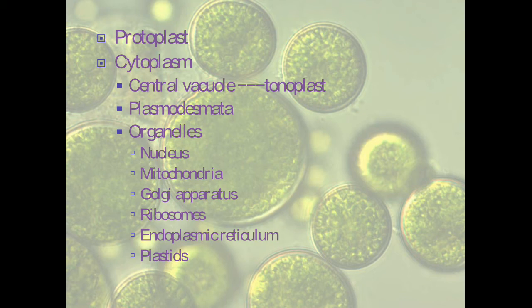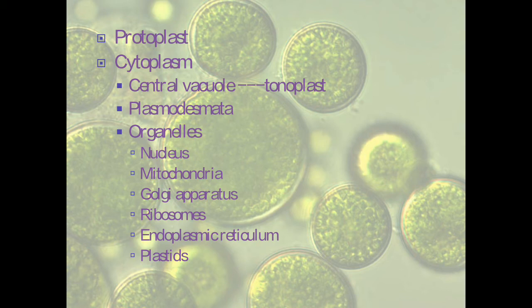There are also plasmodesmata, which are seen in some of the filamentous forms. Now, these plasmodesmata are cytoplasmic connections between the adjacent cells of the algae, exactly like how you see in a plant cell. So, these cytoplasmic connections or plasmodesmata are seen only in filamentous forms or even in some colonial forms, where they help in the exchange of materials from one cell to the other.